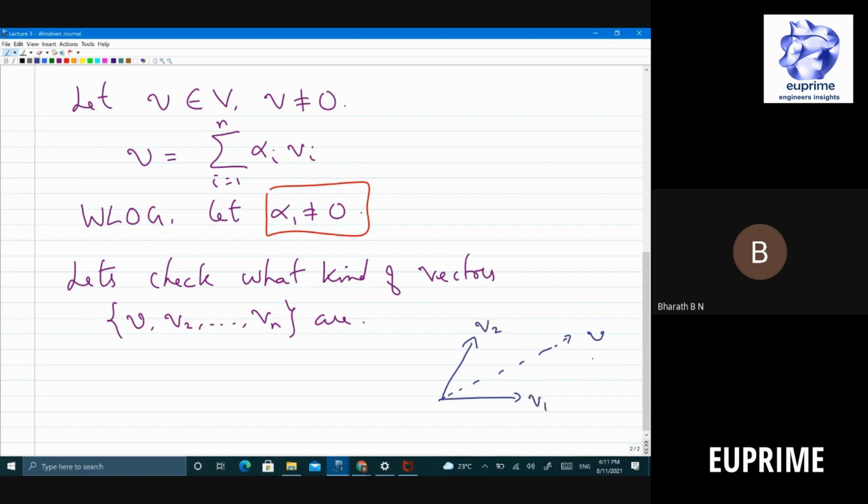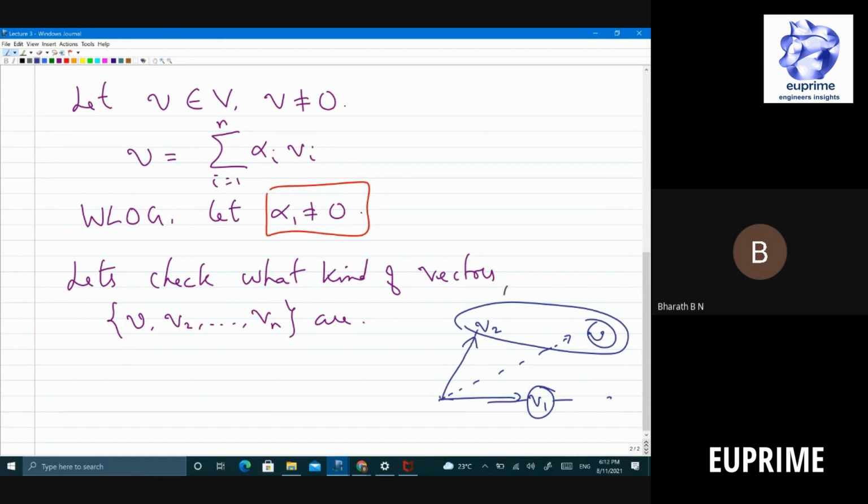Of course, I should walk some non-zero distance along V1 and some non-zero distance along V2 to get to V. Therefore, alpha 1 is not 0 in this case. Now, naturally, I can replace V1 by V. So I can take V, V2 as my new basis, without any problem. Do you agree? You cannot do that only if this V aligns with V1 or V2. Otherwise, we can. You agree?